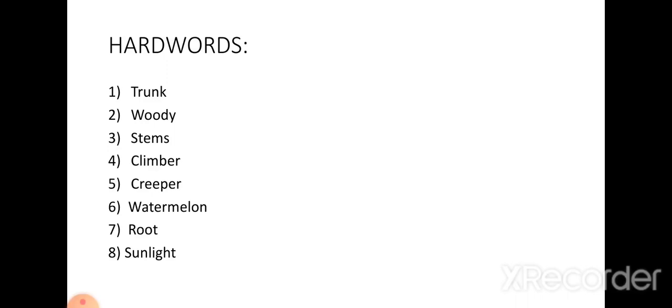Now third spelling, that is S-T-E-M-S, stems. What is stem? The green color part through which the other parts of the plant get water and food is known as stem. Climber. Fourth spelling is climber.